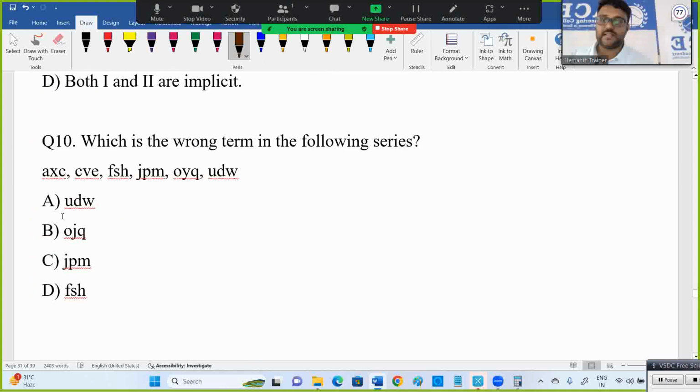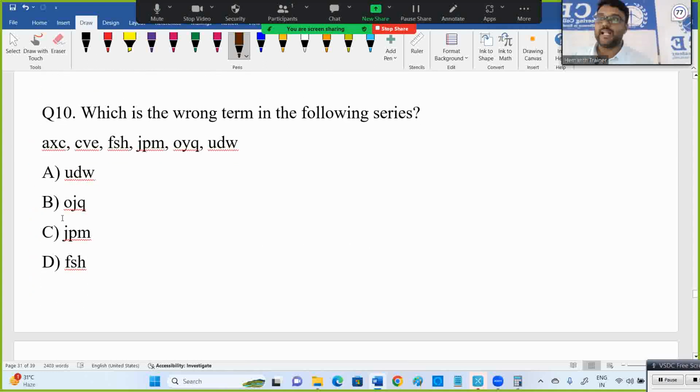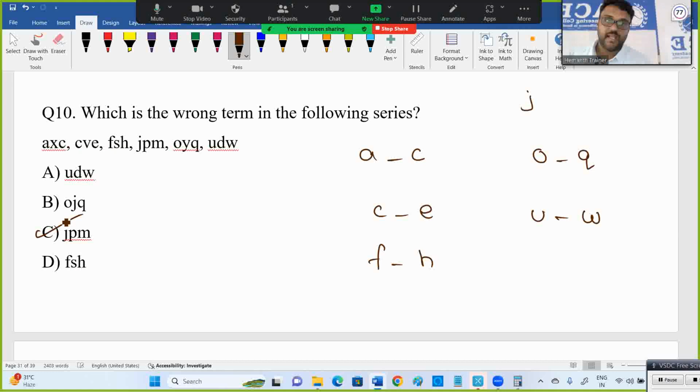Next, wrong term in this series. They are giving this model, so please be careful. If we see one letter only, they are missing A, B missing C, C, D missing E, F, G missing H, O, P, Q, U, V, W, but J, K, L required, not M. First and last letters, if you observe, there is only one letter missing in between, but here this is the problem. Wrong term is JPM.